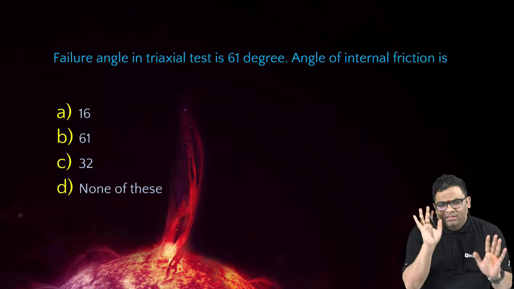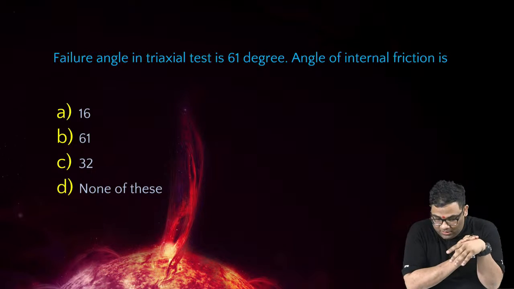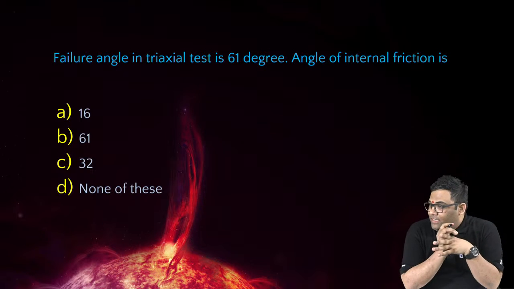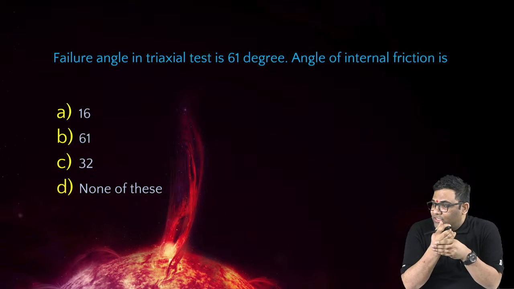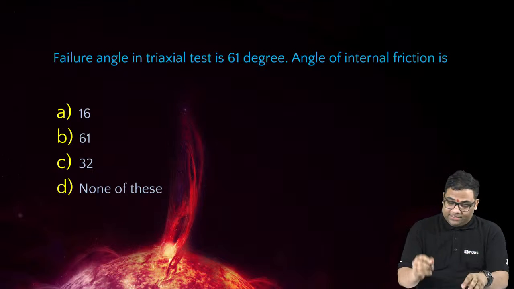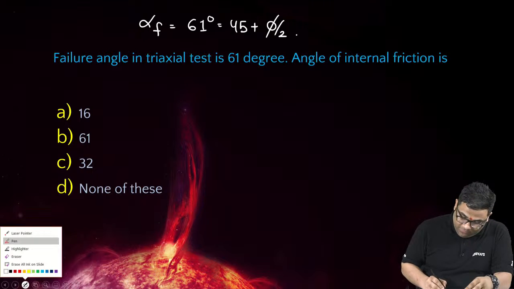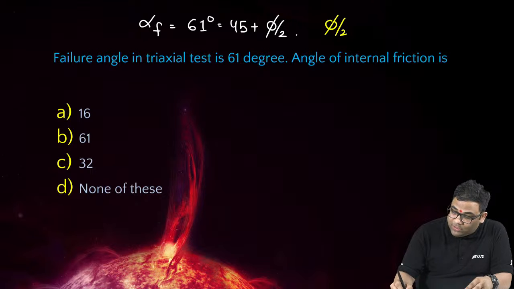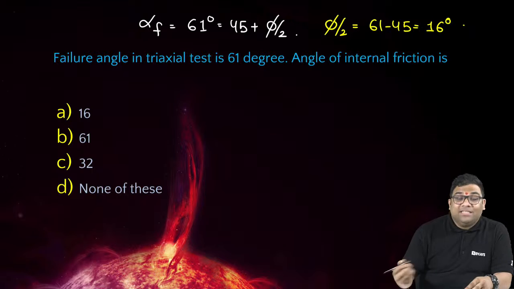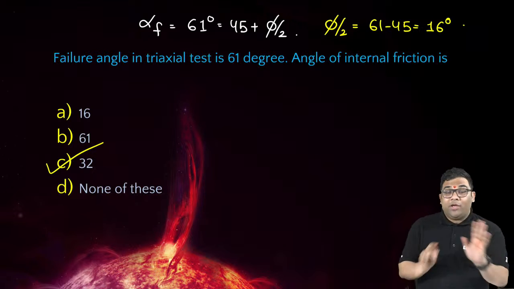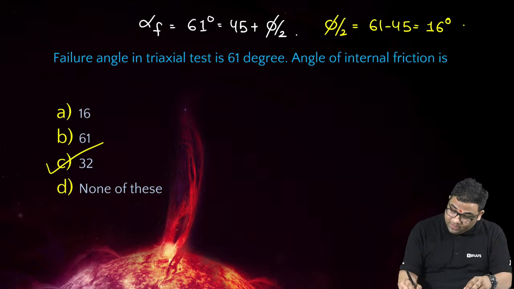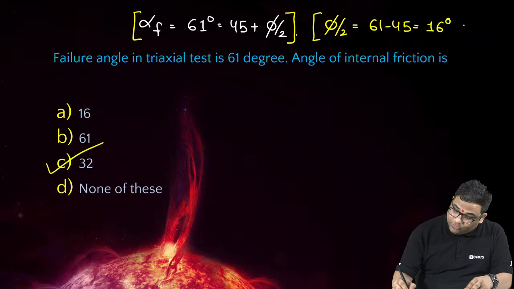Now, in the triaxial test, the failure angle is given. Some people have answered C, very good. You see, alpha f is given as 61 degrees, and this is nothing but 45 plus phi by 2. So from here, phi by 2 is equal to 61 minus 45, that is equal to 16 degrees, and from here, phi is equal to 32 degrees. So now everybody understood how we got that relationship, right? And from there, we solve this question.